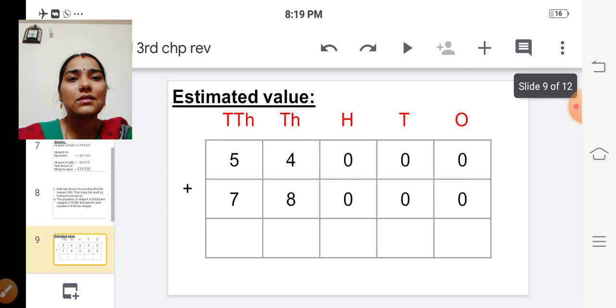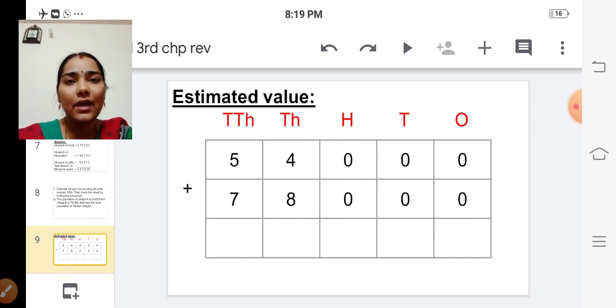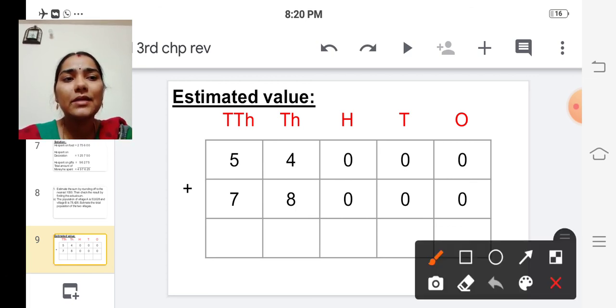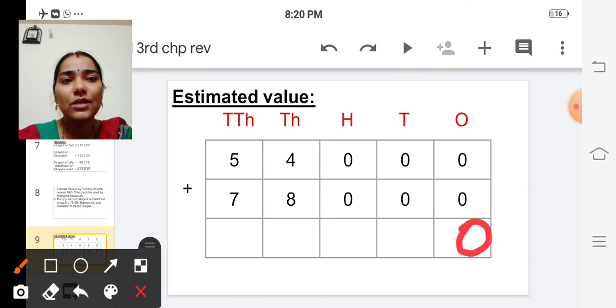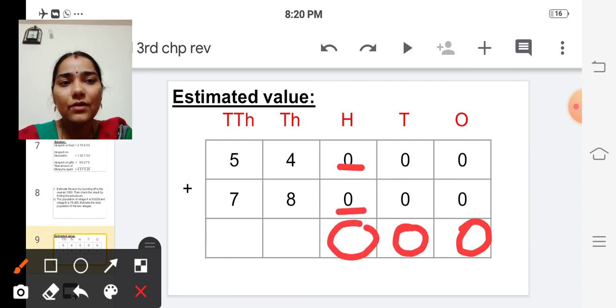First let's find out the estimated value. So 54,000 and 78,000. We are going to add these two numbers. Start with the ones place. In the ones place we have 0 and 0, so the answer will be 0. In the tens place also 0 and 0, so the answer will be 0. And in the hundreds place also 0, 0, so the answer will be 0.